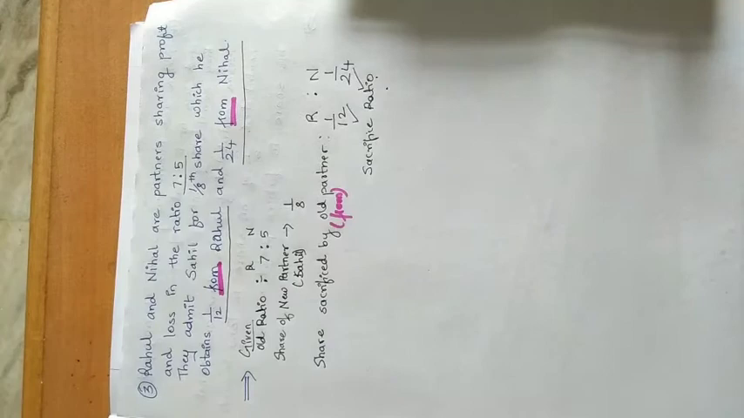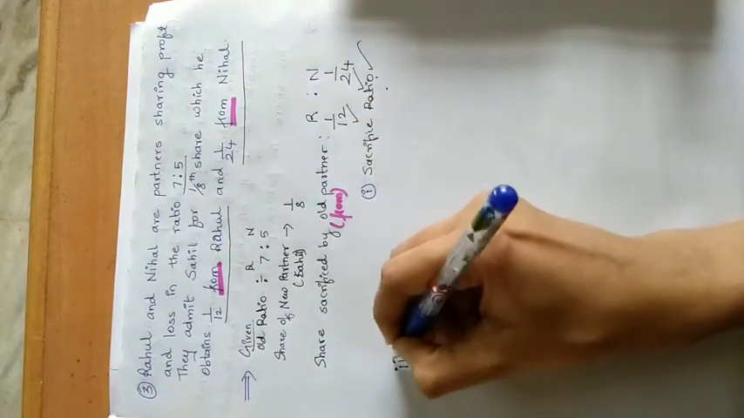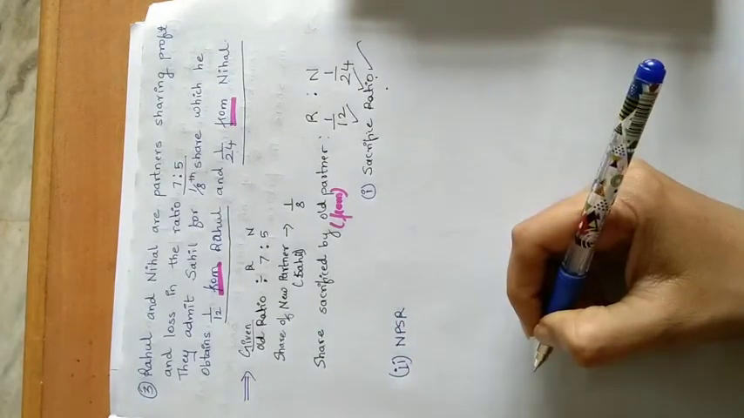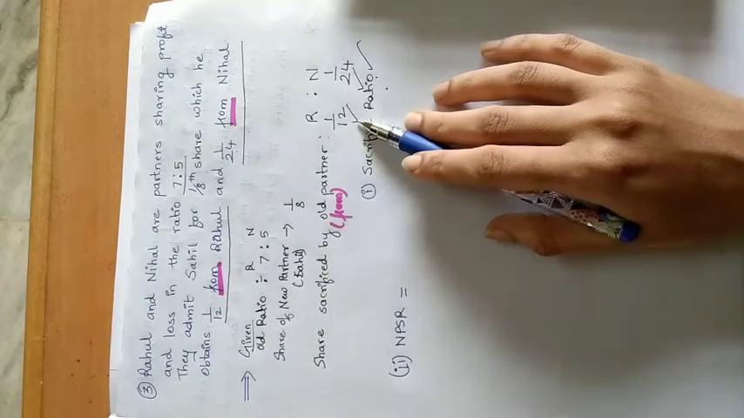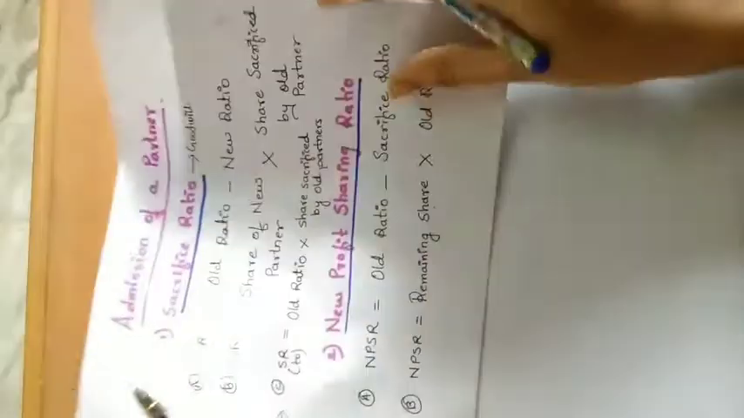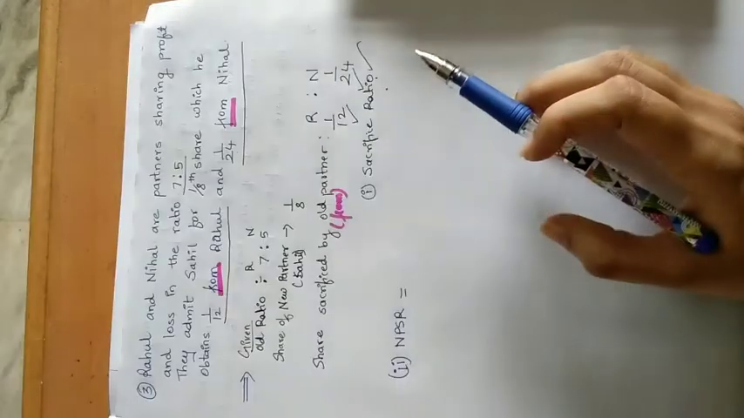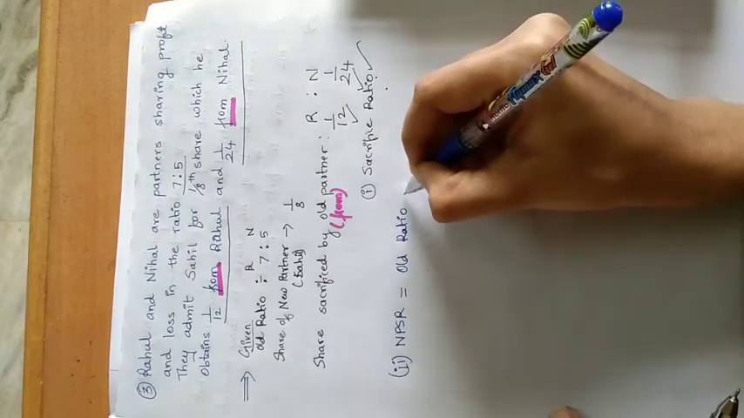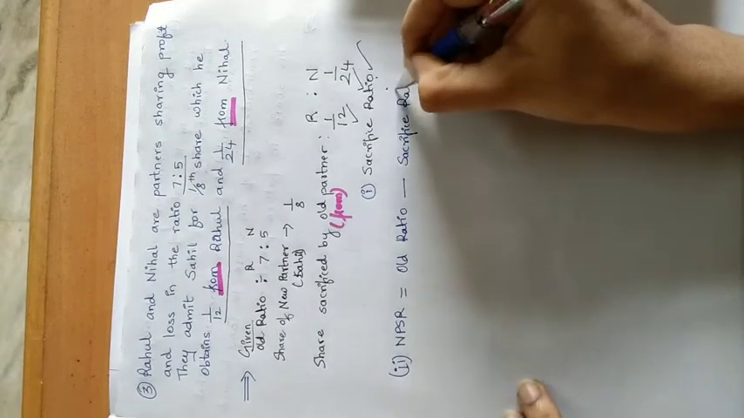Now we got the sacrifice ratio. The second calculation that you need to do is the new profit sharing ratio. Now we have the old ratio with us and we also have the sacrifice ratio. So we can use this formula: new profit sharing ratio is equal to old ratio minus sacrifice ratio.